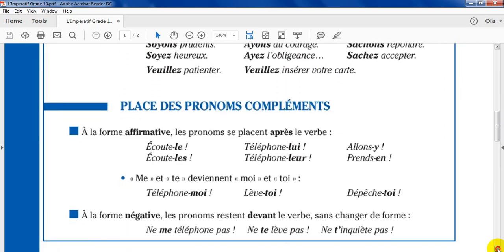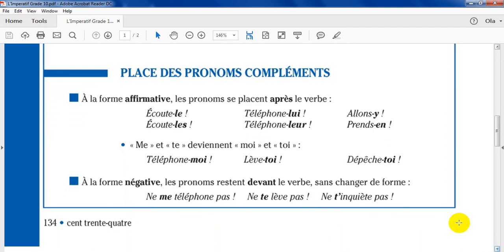Place des pronoms compléments. The place of COD et COI with the imperative. À la forme affirmative, les pronoms se placent après le verbe. In the affirmative form, I'm going to put the pronoun after the verb. Écoute-le. Téléphone-lui. Allons-y. All pronouns are after the verb. Écoute-les. Téléphone-leur. Prends-en.